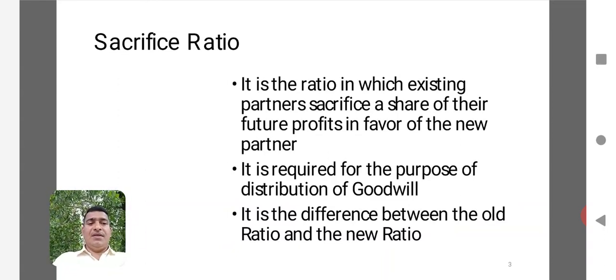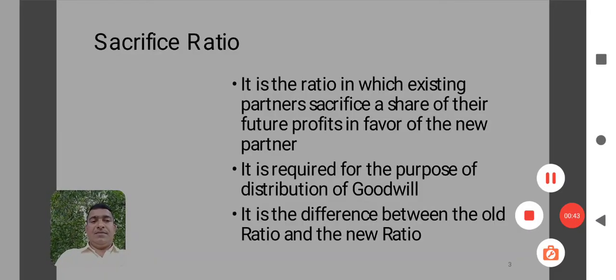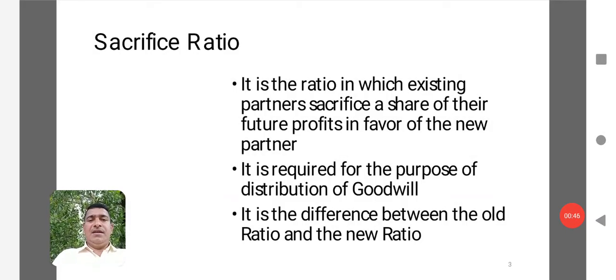Now let's begin with the meaning of sacrifice ratio. Here we know sacrifice ratio is a ratio in which existing partners sacrifice a share of their future profits in favor of the new partner.